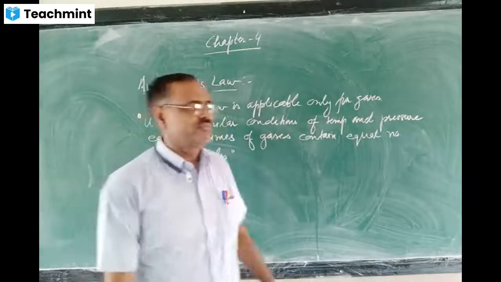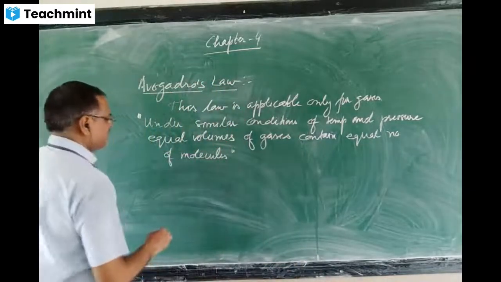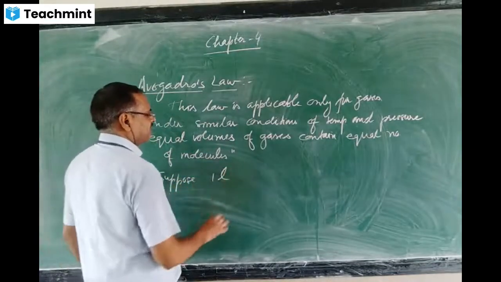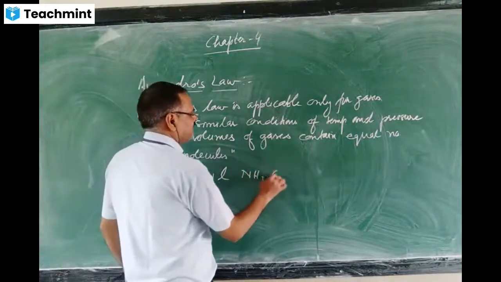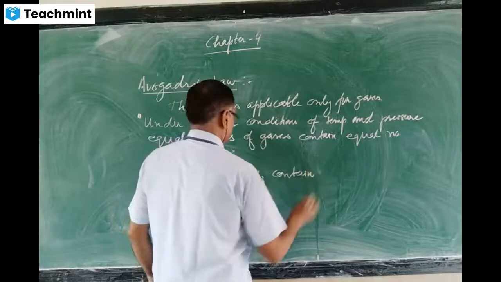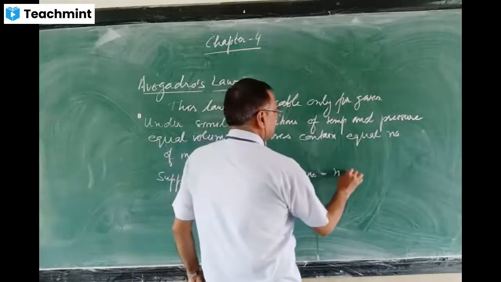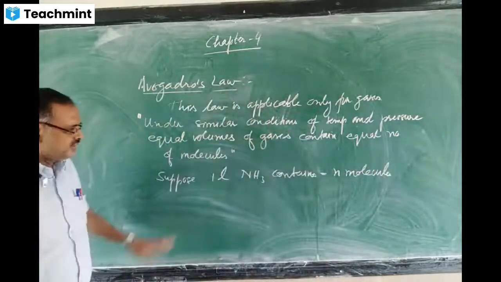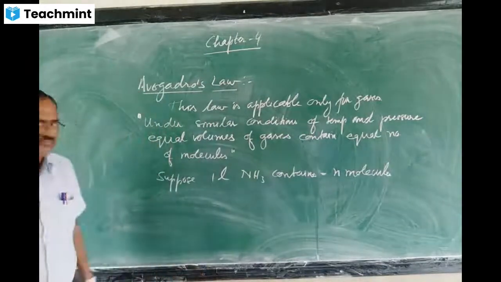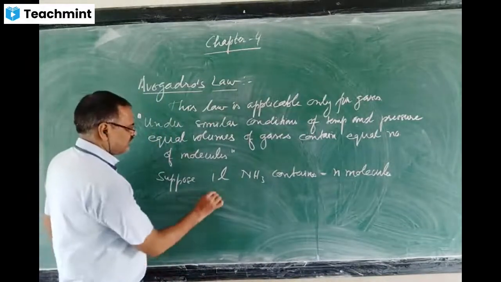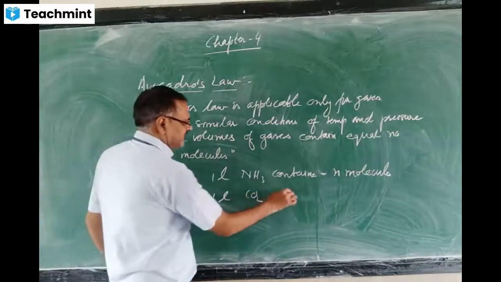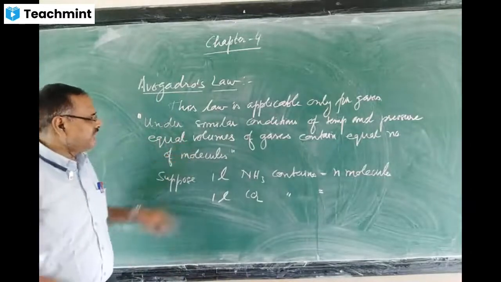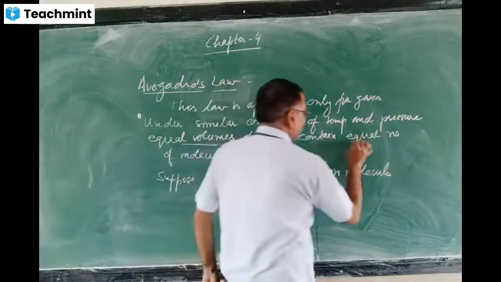Another thing, if you decrease the volume, in the same ratio the number of molecules will decrease. Just to see an example, suppose 1 liter of ammonia contains N molecules. Then how many molecules does 1 liter of carbon dioxide contain? Equal volumes of gases contain equal number of molecules.